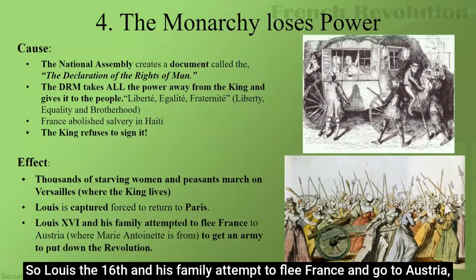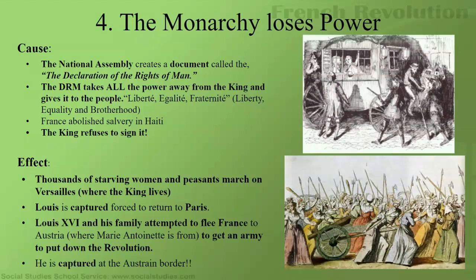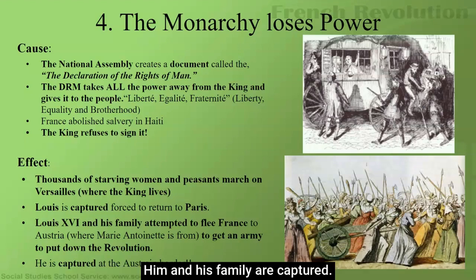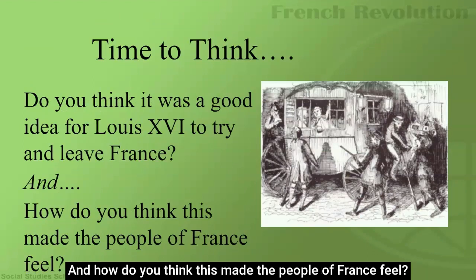So Louis XVI and his family attempt to flee France and go to Austria, where Marie Antoinette is from, to get an army to put down the revolution. But he's captured at the Austrian border, so he does not make it. Him and his family are captured. So do you think it was a good idea for Louis XVI to try to leave France? And how do you think this made the people of France feel?